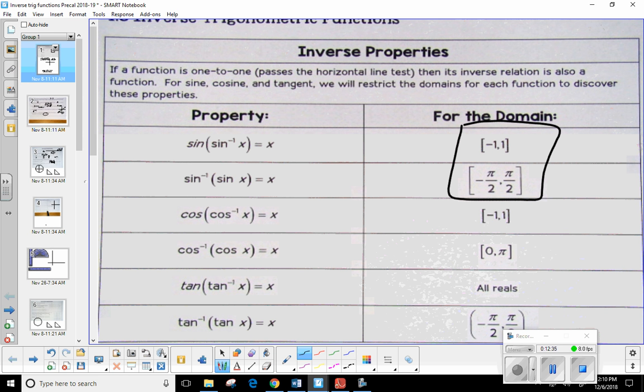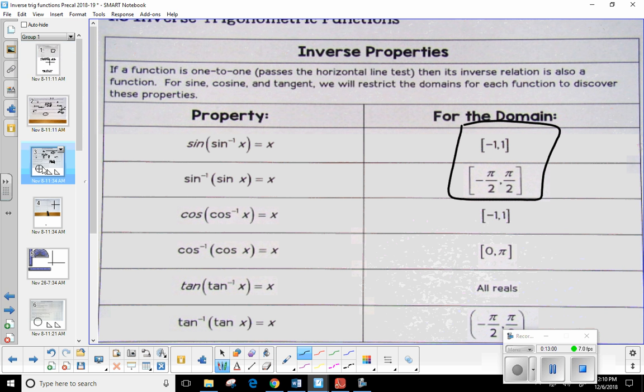As we go along, you're going to start to see why we have those restrictions the way we do. I can only plug in a ratio for sine inverse if it's between -1 and 1. Remember, we talked about that yesterday. Now, I can only get an answer from sine inverse if it's between -π/2 and π/2.